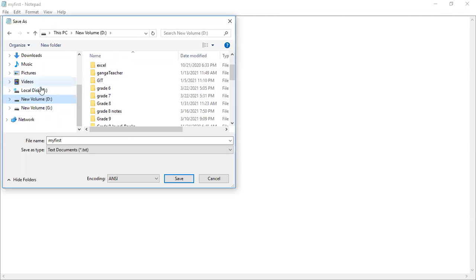It has been divided into C, D, and G. So you are having C drive. That doesn't matter. But you can create folders, right? You can create many folders. So I am going to use the grade 7 folder. I am selecting that grade 7 folder and opening it.